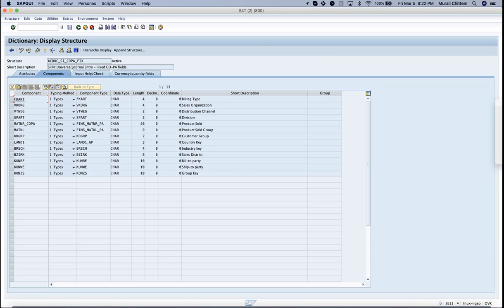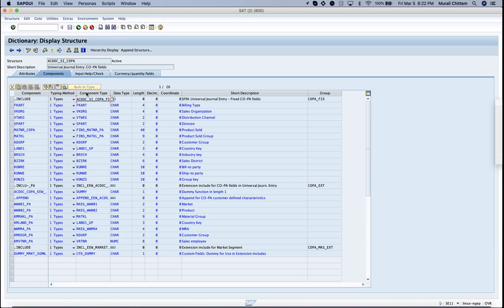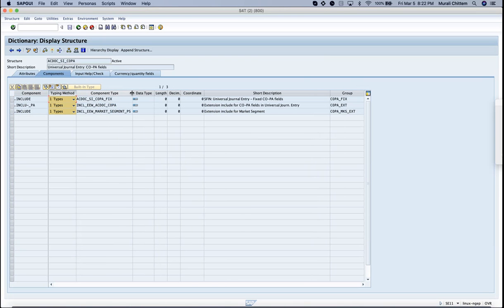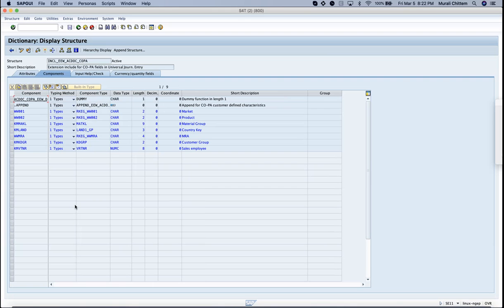So again, I'm coming to the ACDOCA table. In this include, you can see there are 13 fields here. Let me close this and show you something. Earlier, I showed you the fixed COPA fields. Now, the extension includes the COPA fields in the universal journal entry. Here you can see all the user-defined fields. Whenever people create any new characteristic, the new characteristic will be appended here.